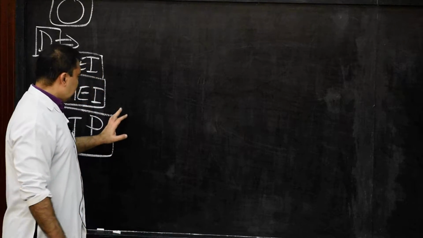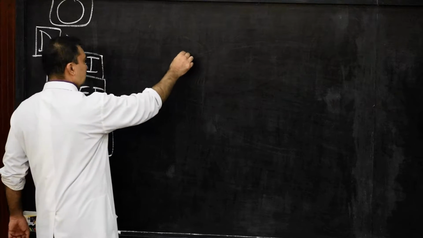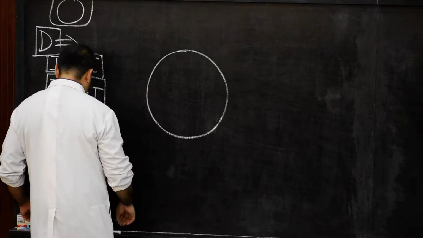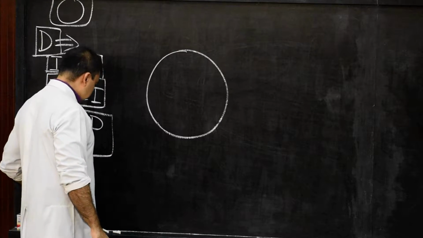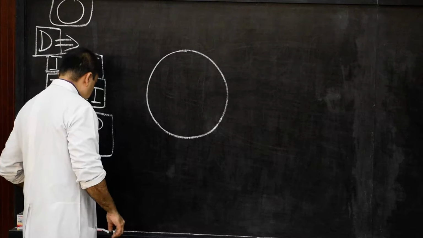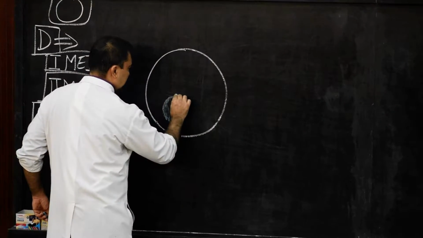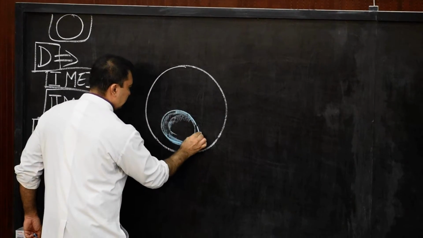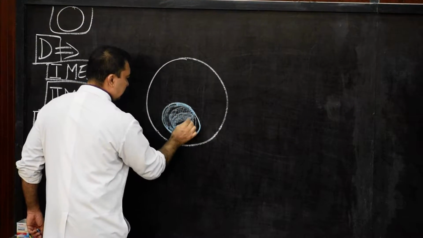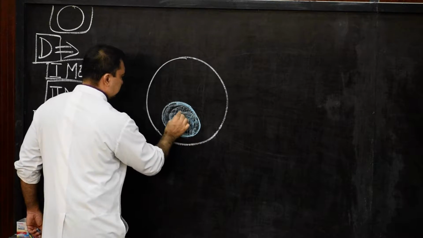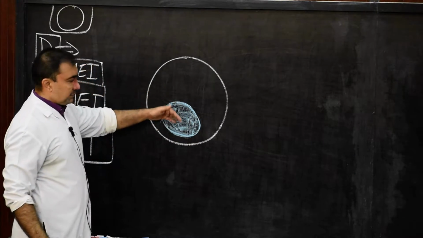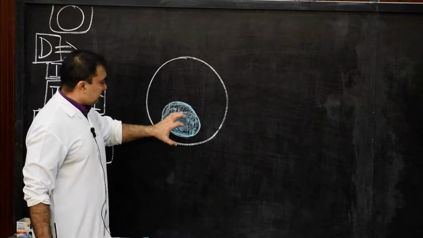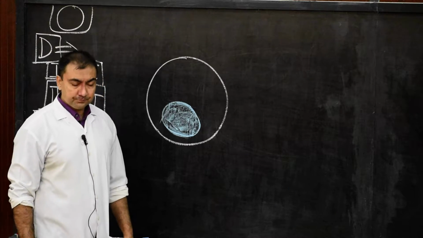At this stage we have to draw the primary oocyte, and in the center it will have a nucleus. Now please note down, this nucleus of primary oocyte will be arranged in an eccentric manner, located at one particular end of the primary oocyte.